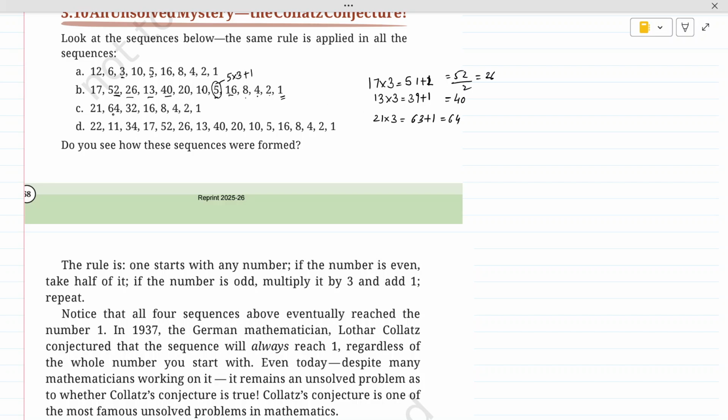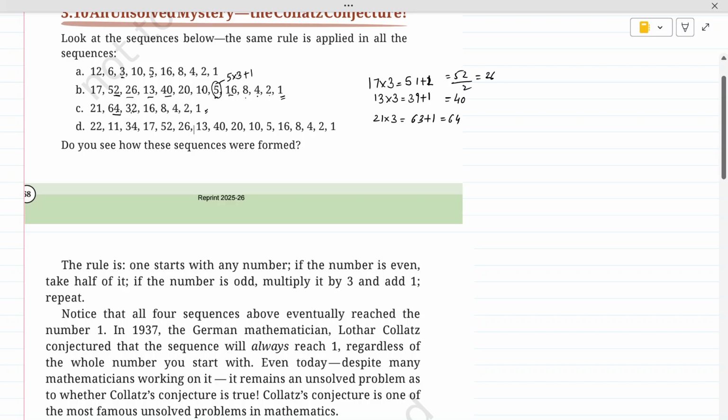So the next number is 64, which is even. Half of 64 is 32, even. Half of this is 16, even. Then 8, 4, 2, and eventually we will reach 1. And the same we are doing here. So kids, this is called the Collatz conjecture, where we have to use this rule that if a number is even, the next number will be half of it.